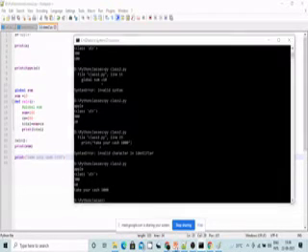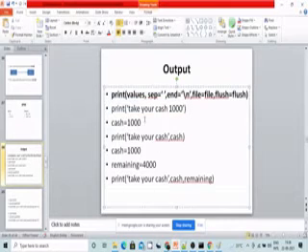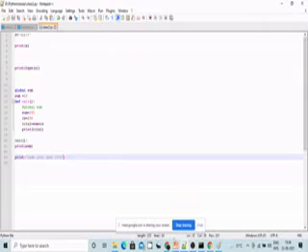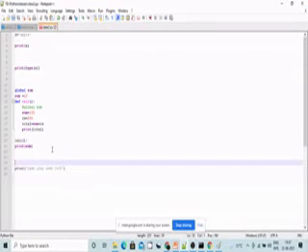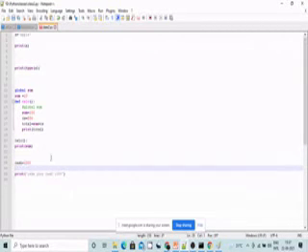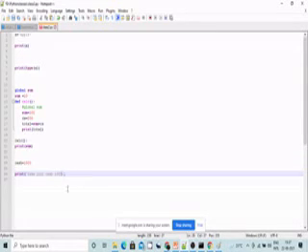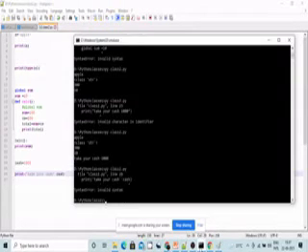Okay, fine. Now if you give the cash like this, as an input, and then enter, see why it gave us an invalid output?